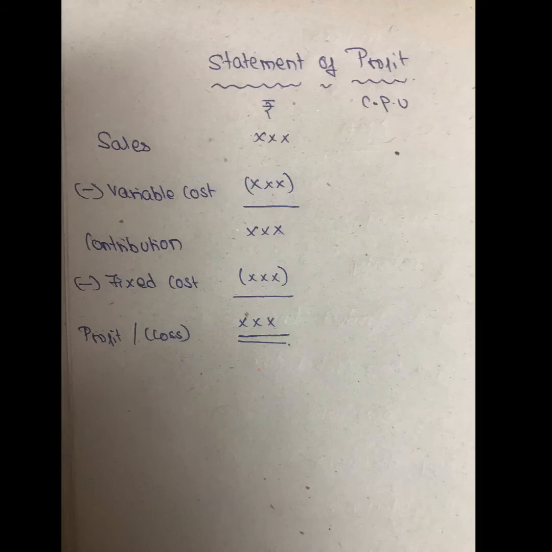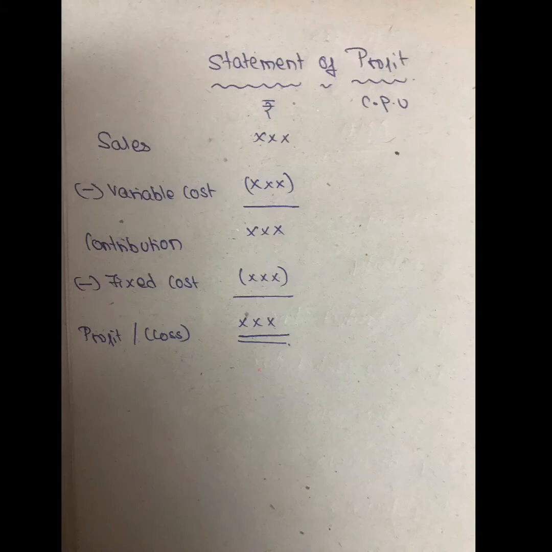Next one is a fixed cost. For this example, you're paying rent. So rent is constant at least over a period of time, say 1 year. You can take rent as an example of a fixed cost. Whether you produce a product or you keep it without using the product, still you have to pay the fixed cost. So fixed cost is always constant.